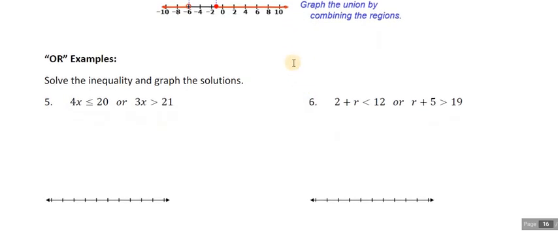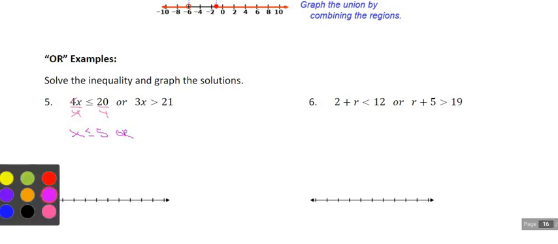So number 5, we've got 4x is less than or equal to 20, or 3x is greater than 21. So to solve the first one, I'm going to divide both sides by 4. So then I've got x is less than or equal to 5. I'm going to drag down my or.